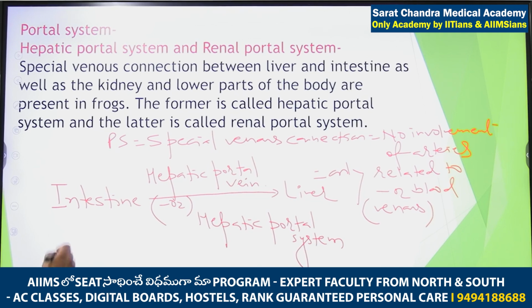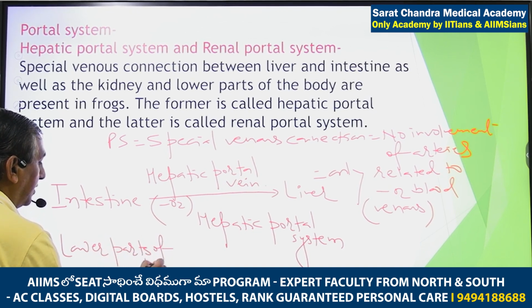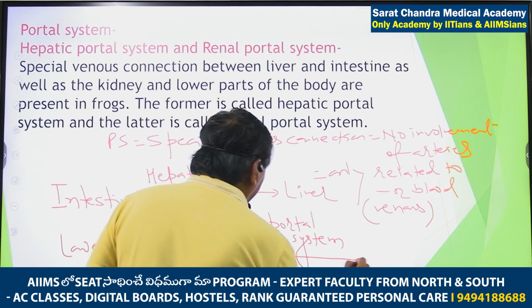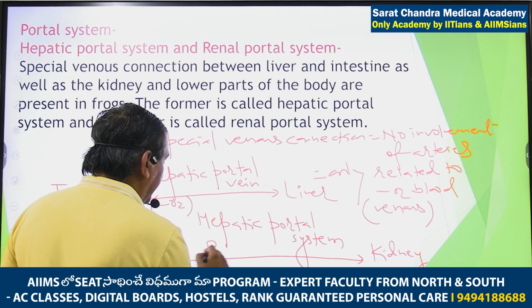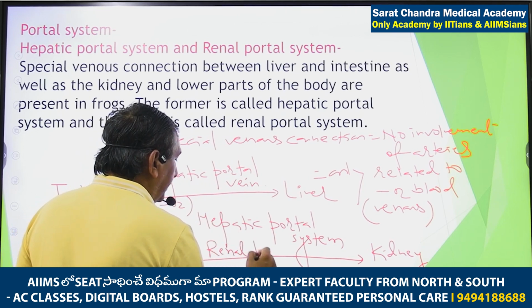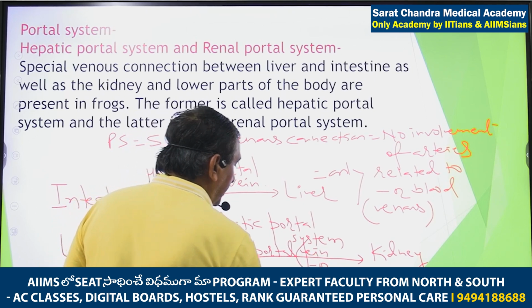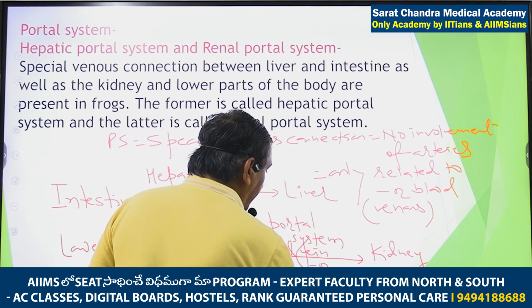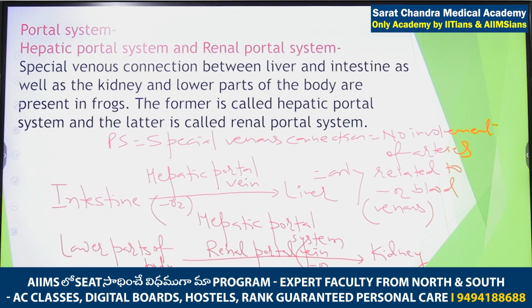So you have to write like this: the lower parts of body, impure blood moving to the kidney. What is the name of the vein? Renal portal vein. What is it carrying? Impure blood. What is the name of the system? Renal portal system. Why is it present? To remove the impurities at the local level before entering the heart.